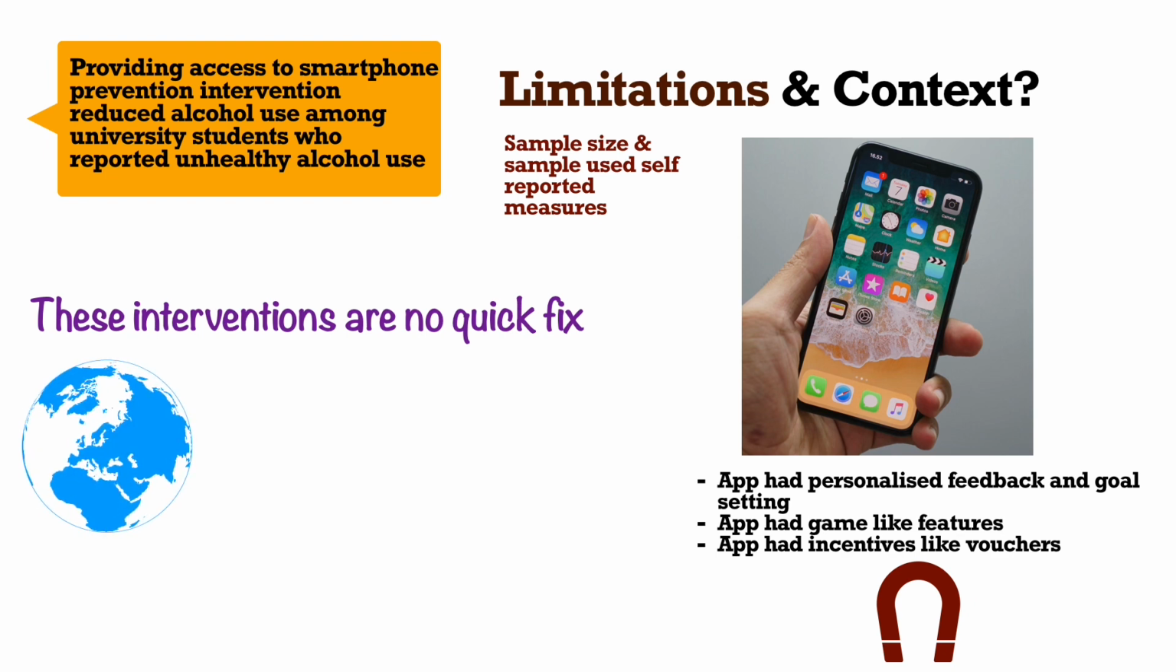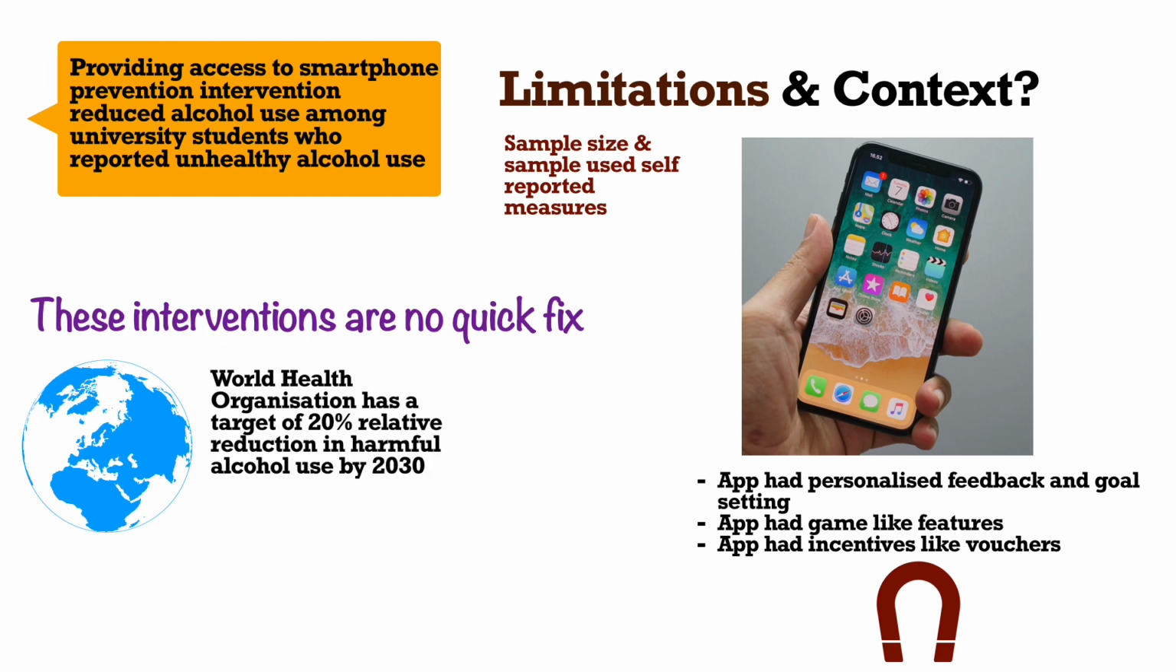So, what can we conclude out of all of this? The interventions are no quick fix. That's what we can conclude basically. The WHO wants a target of 20% relative risk reduction by 2030, which is quite a big ask. And essentially, how you're going to achieve it is through the prevention scheme.